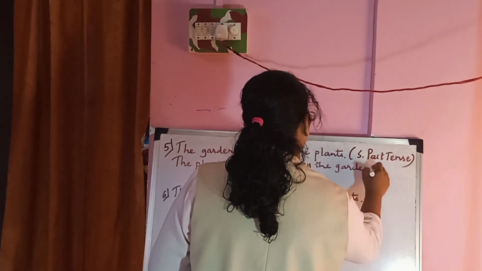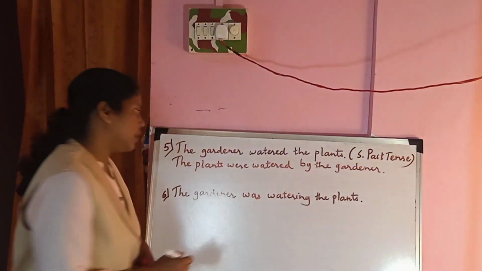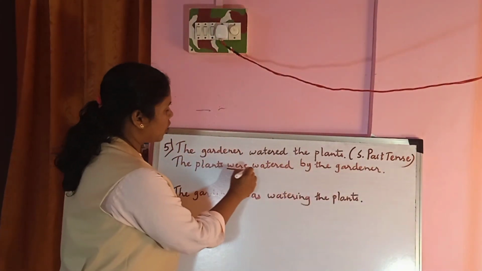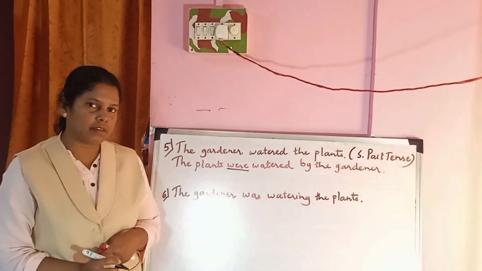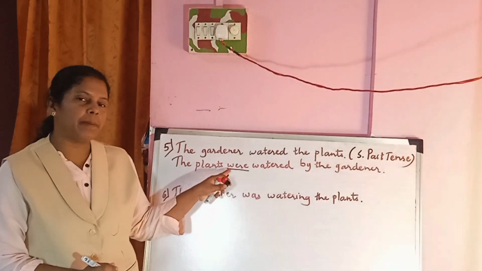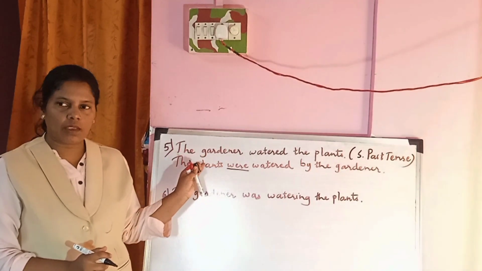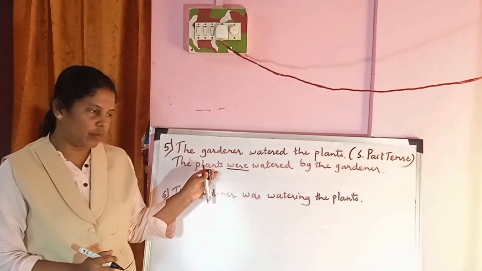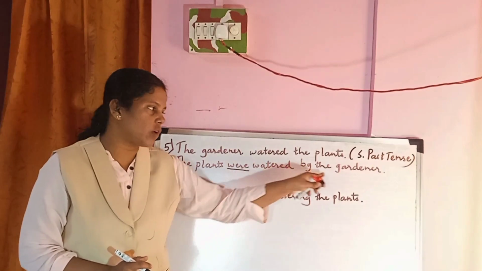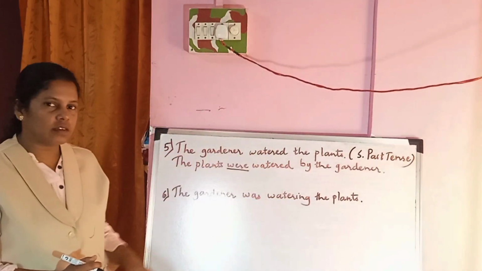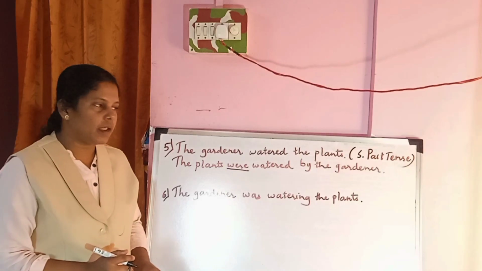The plants were watered by the gardener. So was and were are auxiliary verbs in the past, used in the past tense. This will depend upon the subject, whether it is singular or plural, plus the past participle of the verb plus object. Okay, when you change it in the simple past tense,